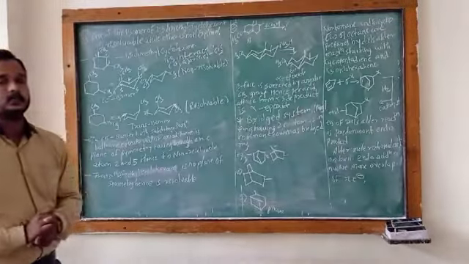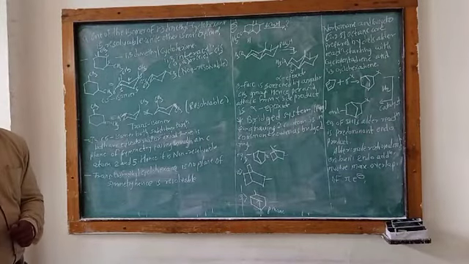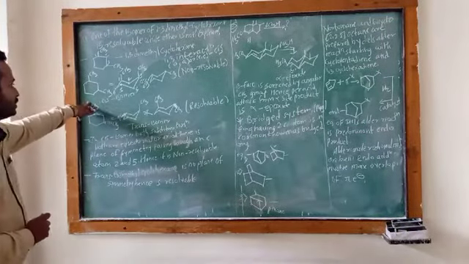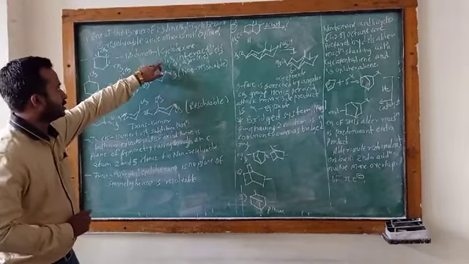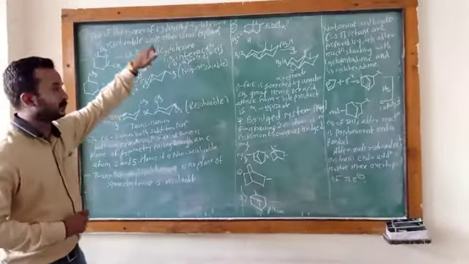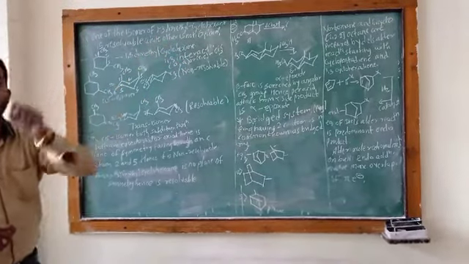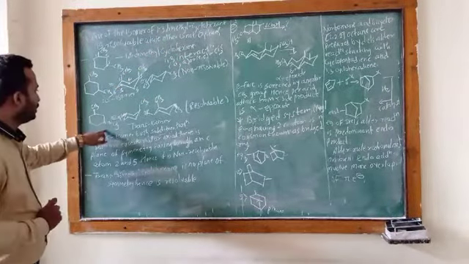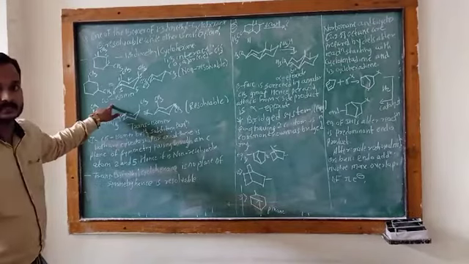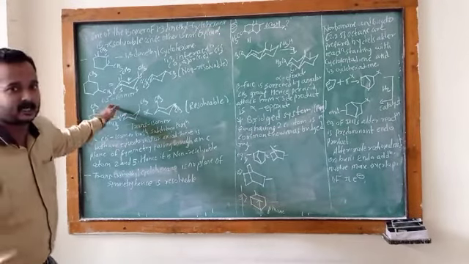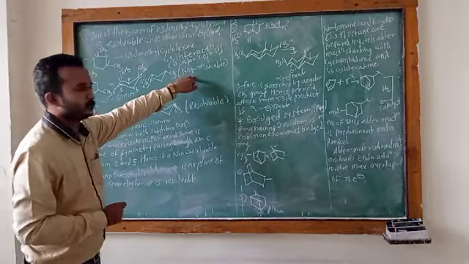Therefore it is non-resolvable. The cis 1,3-dimethyl cyclohexane is a non-resolvable compound.